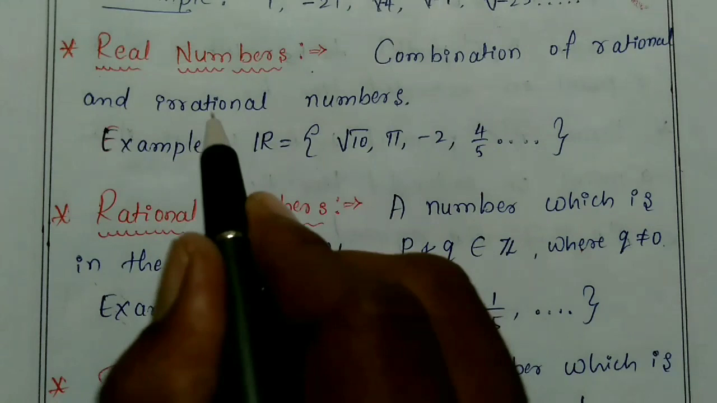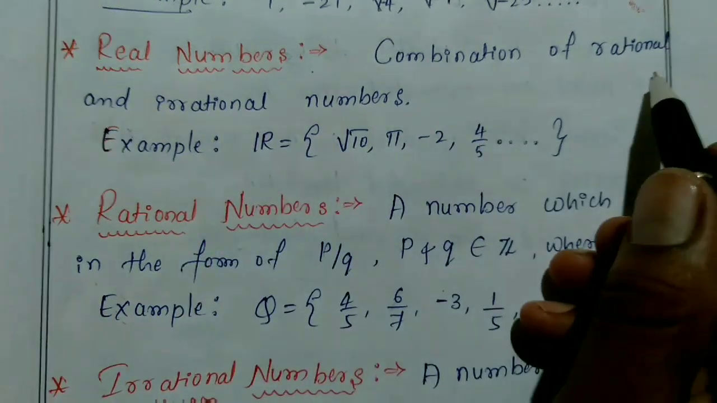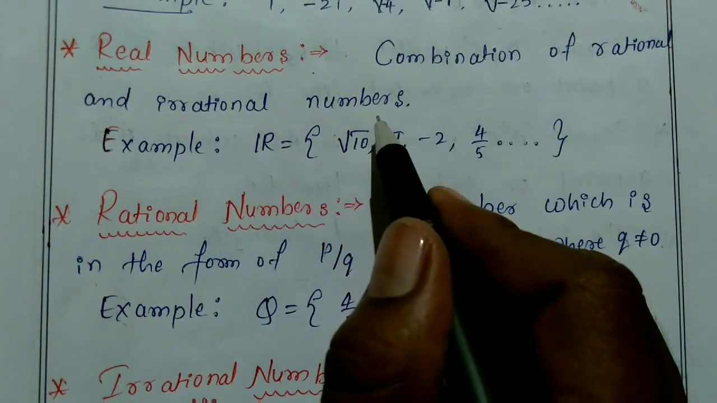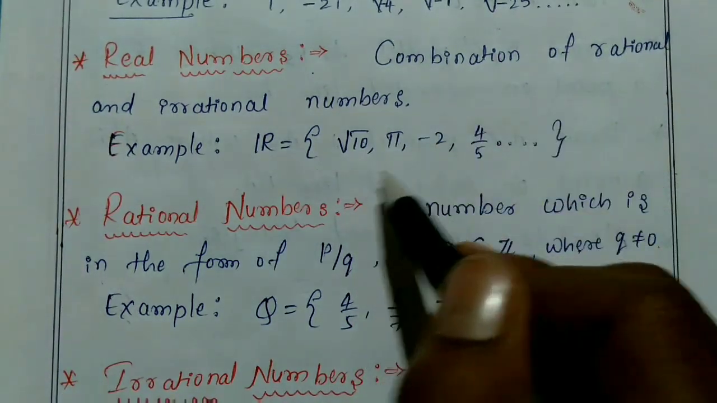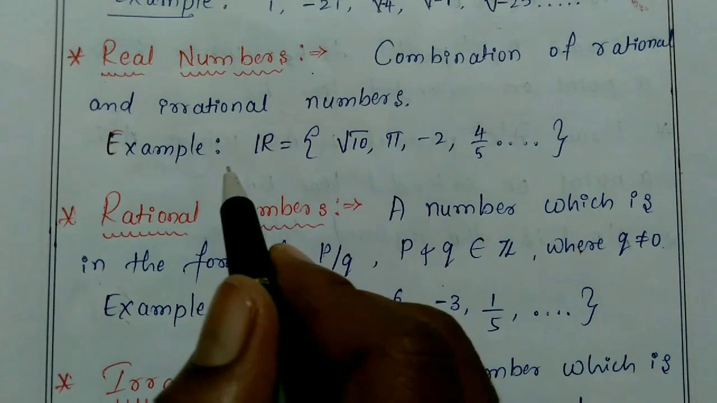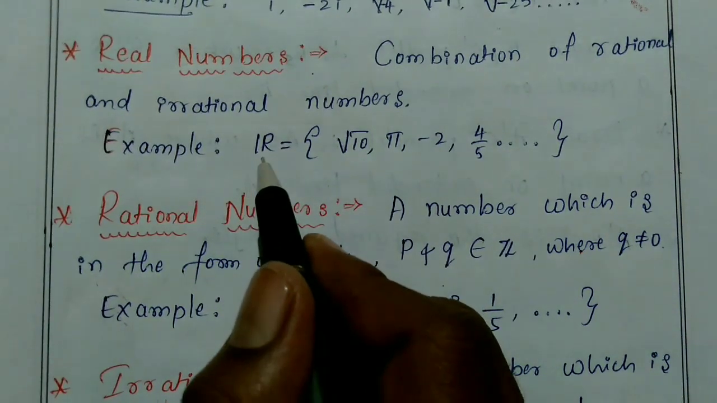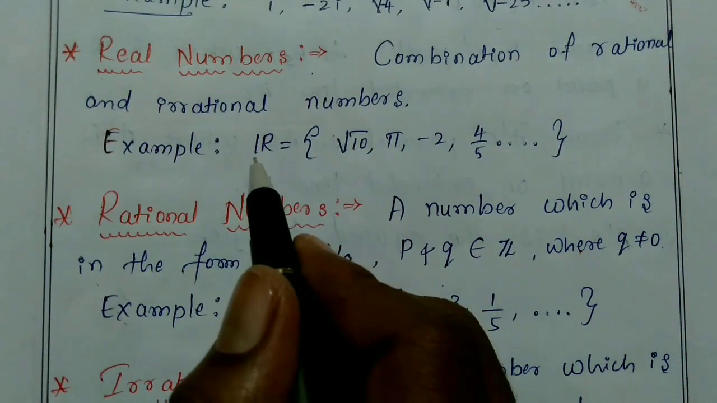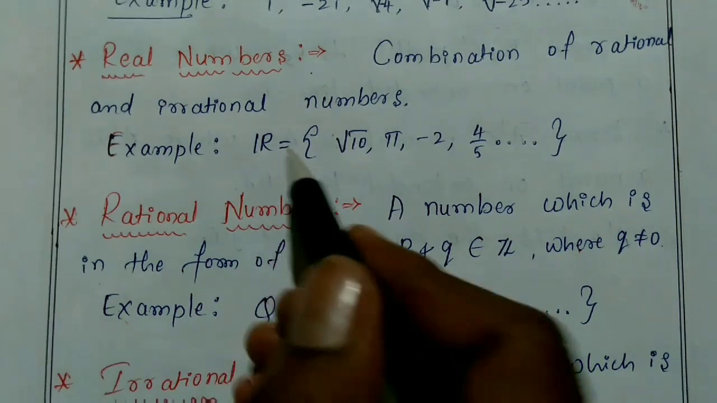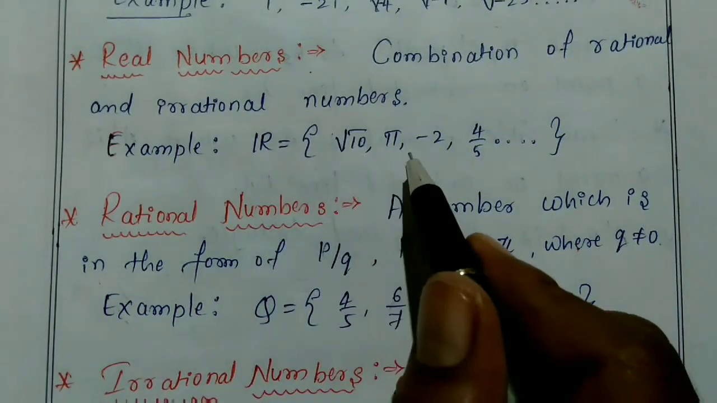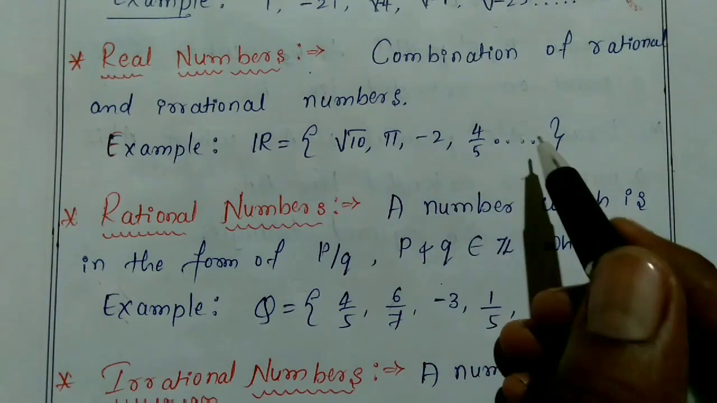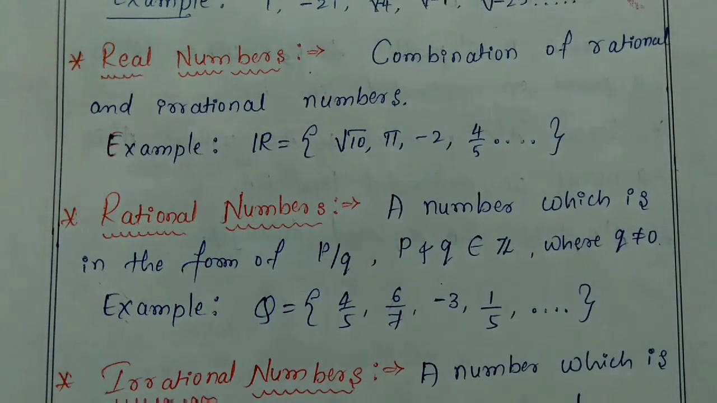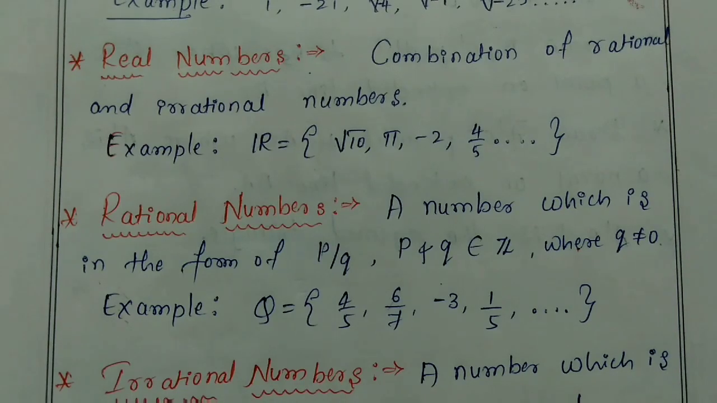Okay, so next I will go to real numbers. The real number definition: a combination of rational and irrational numbers. So a real number means a combination of rational and irrational numbers, and real numbers are represented by capital R. Okay, so examples for real numbers are square root of 10, pi, minus 2 and 4 by 5, and so on you can write.